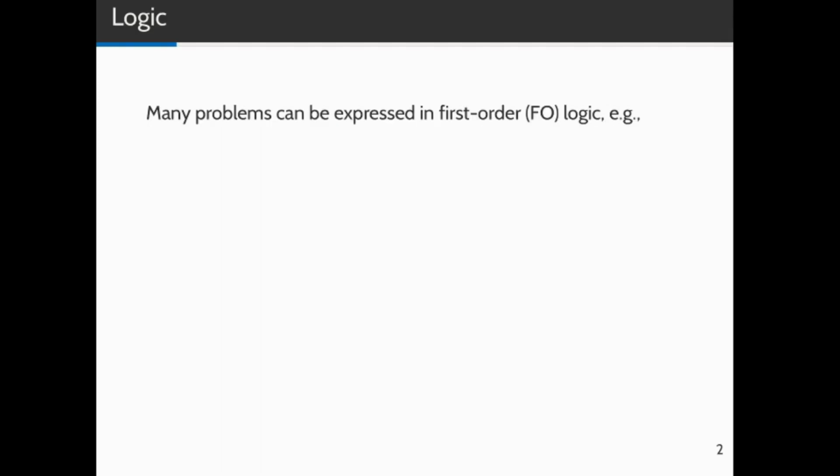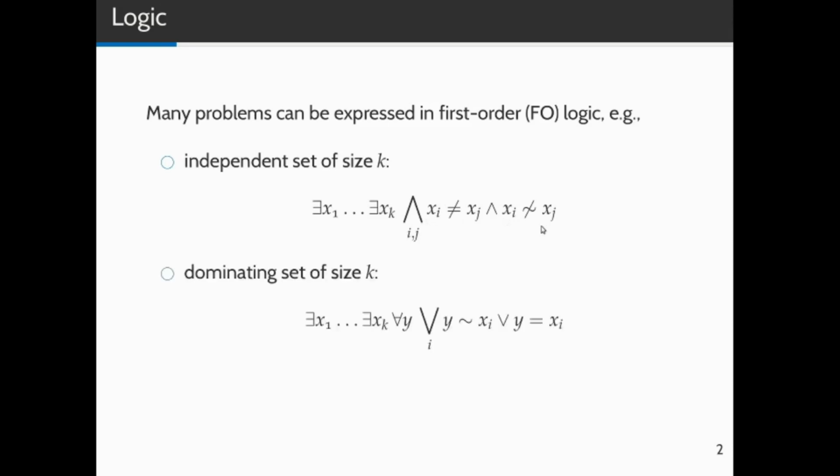Earlier we said that we want to find efficient algorithms for all problems expressible in first-order logic. Let us sketch what kind of problems these are. In first-order logic, you can quantify over vertices and ask whether they're adjacent or equal. A graph has an independent set of size k if there are k vertices which are pairwise not equal and non-adjacent. Similarly, a graph has a dominating set of size k if there are k vertices such that all vertices y are either adjacent to one of the k vertices or equal to one of the k vertices.